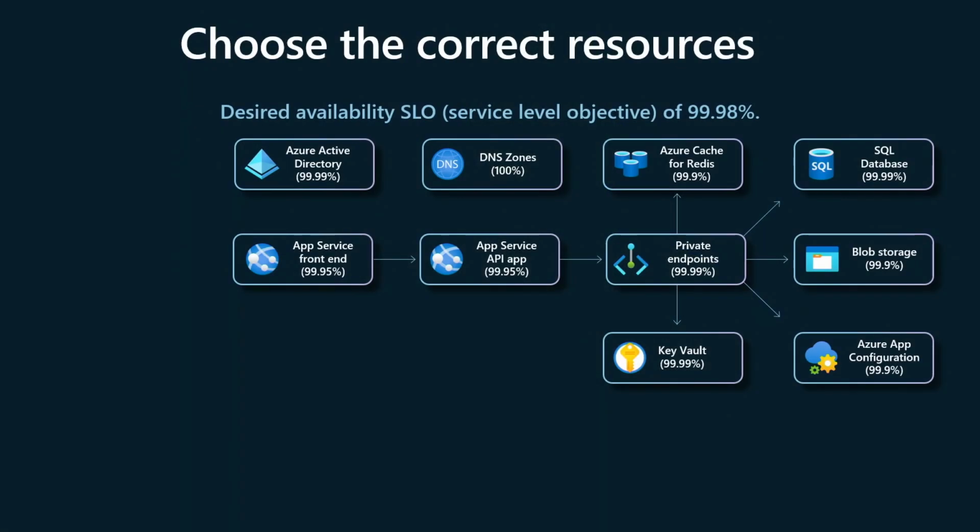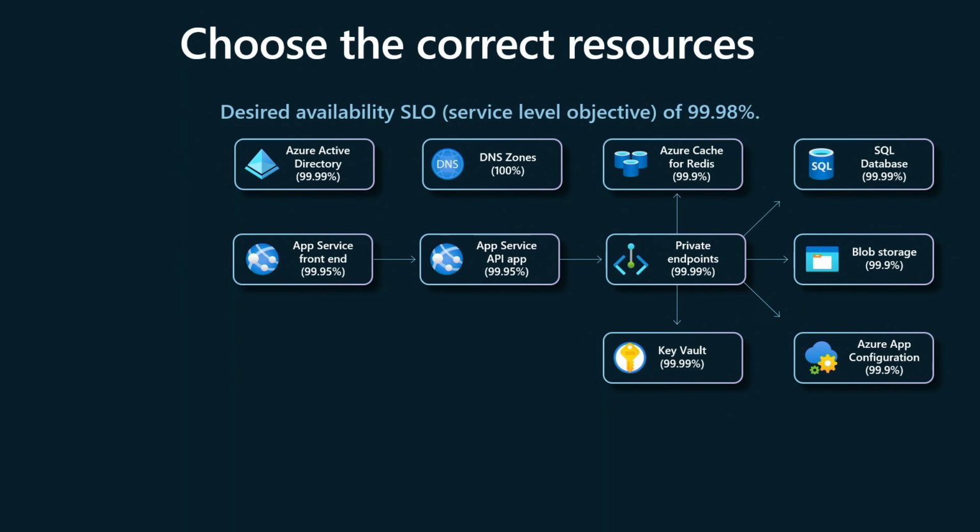So this, I actually really love how this is. We're talking about how to calculate a service level objective, or SLAs, SLOs, kind of both the same thing. Let's say the management of Relay Cloud wanted to hit 99.98%. To calculate how to hit that, you have to take each and every Azure resource that you have. Each one of those has its own SLA, or service level agreement. That's really saying, you know what, I'm Azure Key Vault, and I guarantee I'm going to be up like 99.99% of the time.